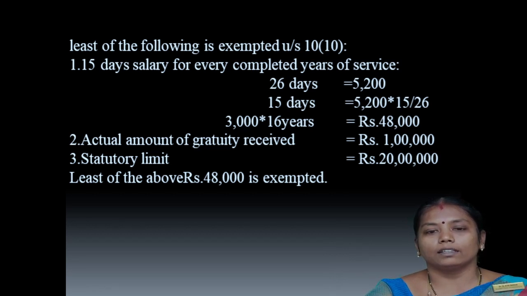So second thing is actual amount of gratuity received. In the sum he received the amount 1 lakh, so I have written that rupees 1 lakh. And third rule is statutory limit, that is rupees 20 lakh. So among these three things, which one is least? 48,000 is the least one. So it is considered as the exemption to the gratuity. Okay, least of the above, 48,000, is exempted.